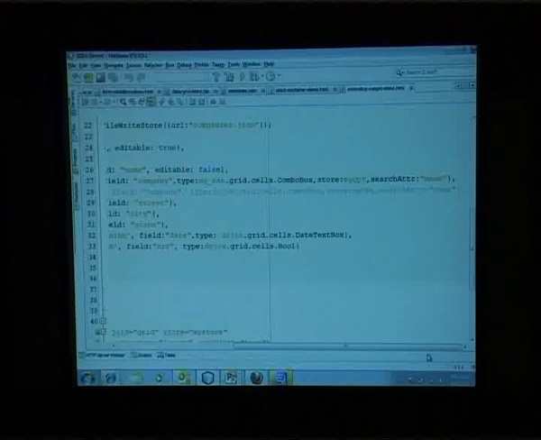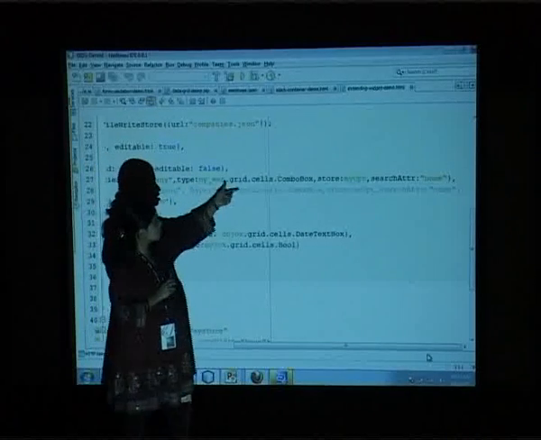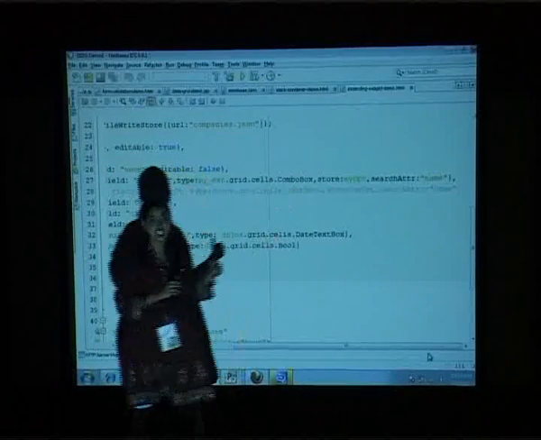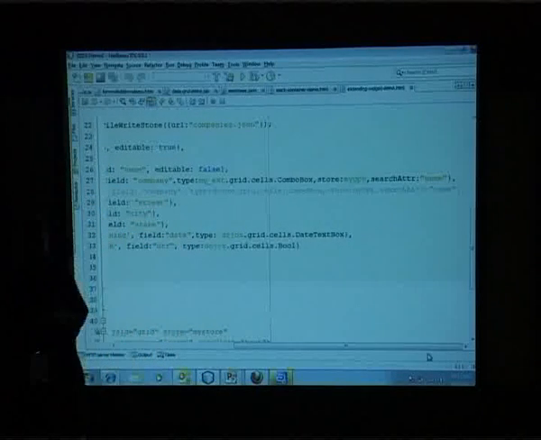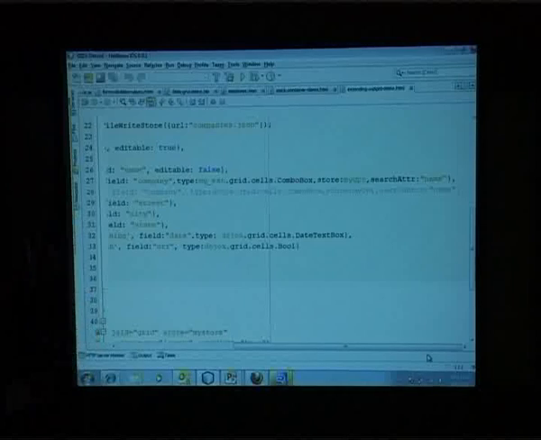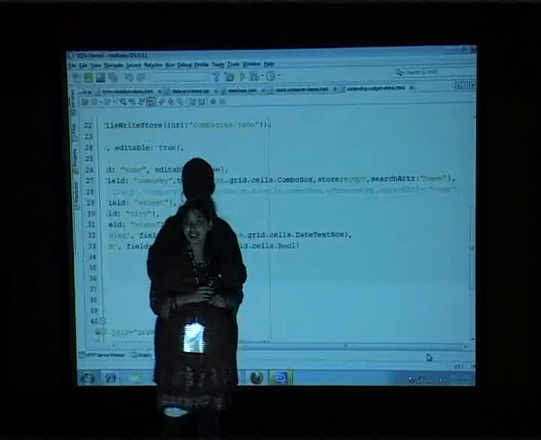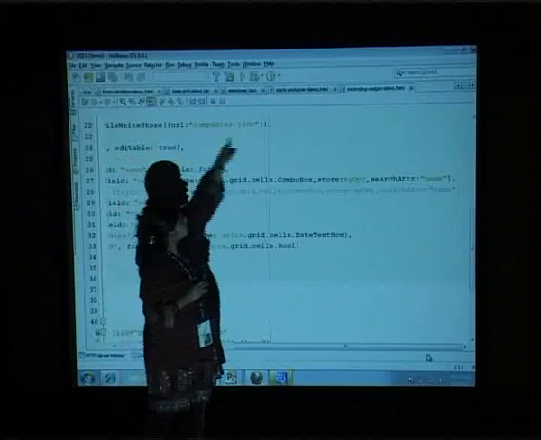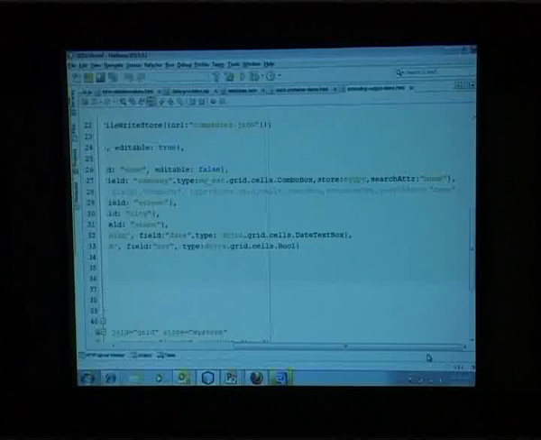The type is usually the built-in type; here the type is my own type. I am saying my extension dot grid cells combo box. Instead of Dojo's combo box, I am using my own combo box there, which is extended to support a store. If you look at that, I am giving a store attribute which is reading from companies.json, and then I have the search attribute name which is loading the data, right? So that is how you can extend a typical widget.